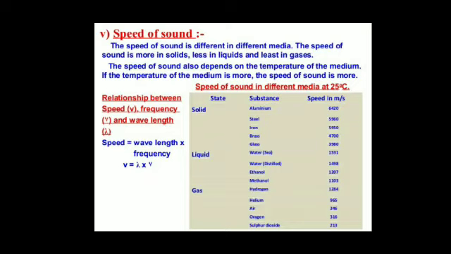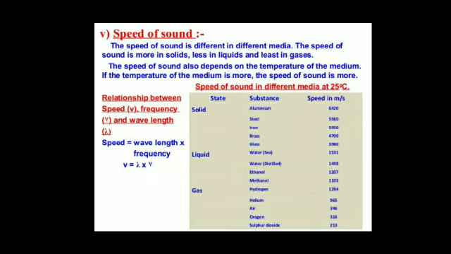There is a chart given showing the speed of sound in different media at 25 degrees Celsius. Solids: aluminium, 6420 meters per second; steel, 5960; iron, 5950; glass, 3980.